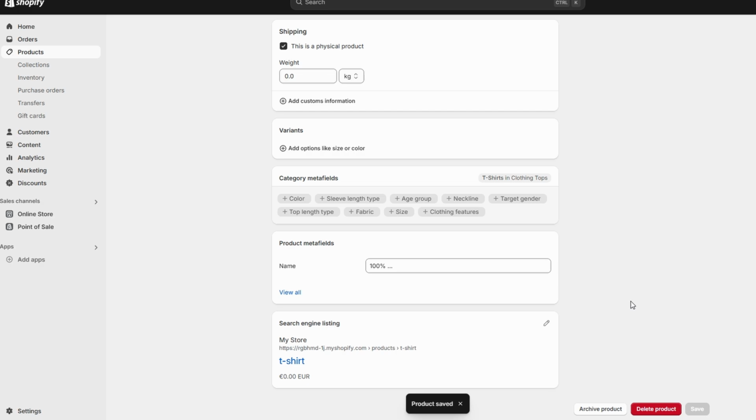This provides your customers with valuable details that are unique to each product. Custom fields like these make your store more informative, improve customer trust, and enhance the overall shopping experience.